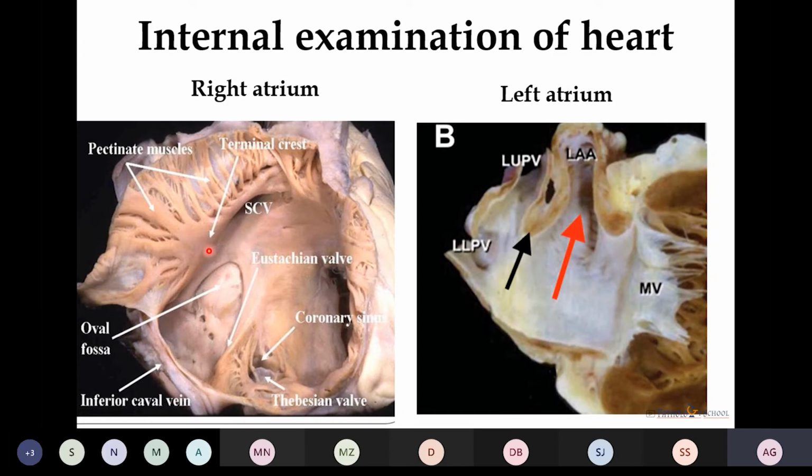Then there is a presence of a terminal crest which separates the pectinate part from the venous opening part. Looking at the left atrium, it is relatively featureless as compared to the right atrium, in which we can see the opening going towards the left atrial appendage, the opening of the pulmonary veins, upper and lower pulmonary veins, and the mitral valve. One important landmark to note in case of right atrium is the fossa ovalis and the limbus fossa ovalis, which is seen in the interatrial septum.